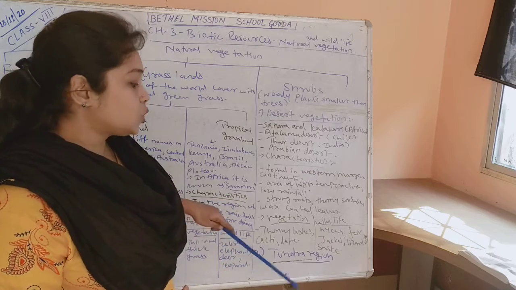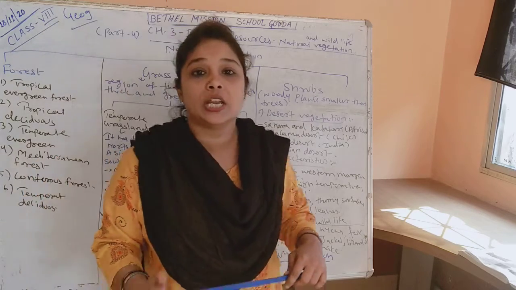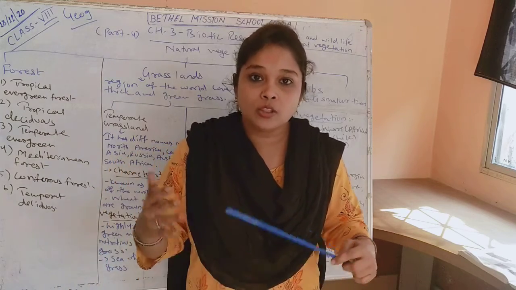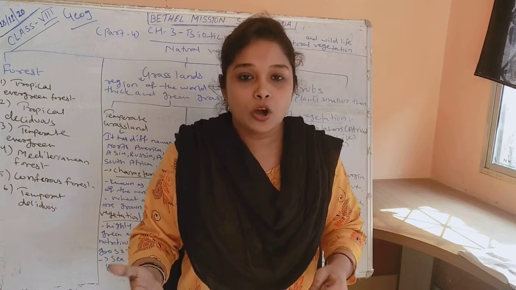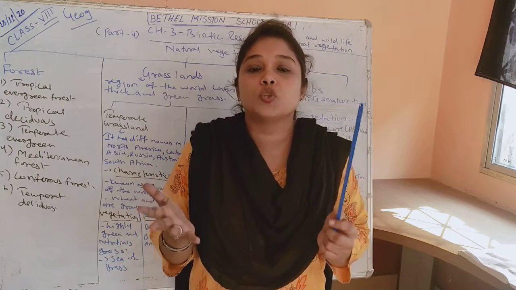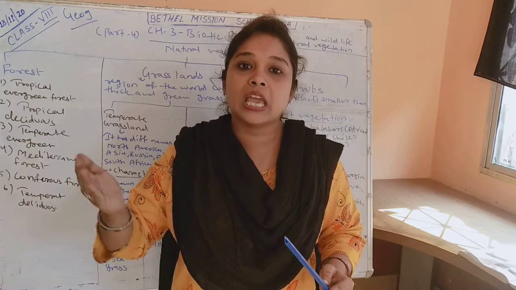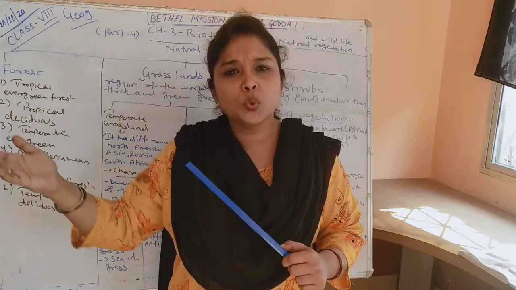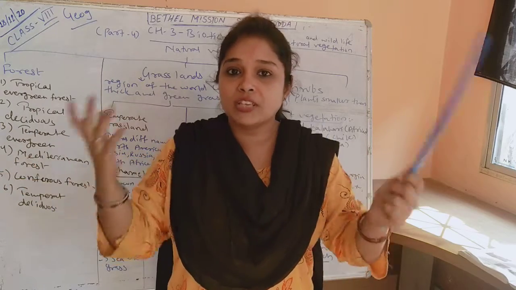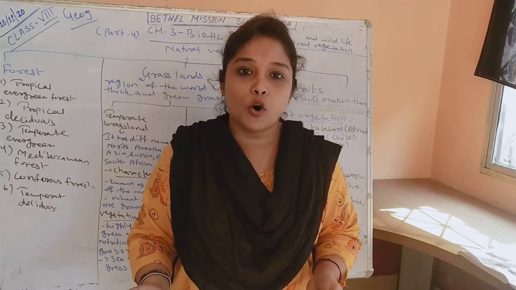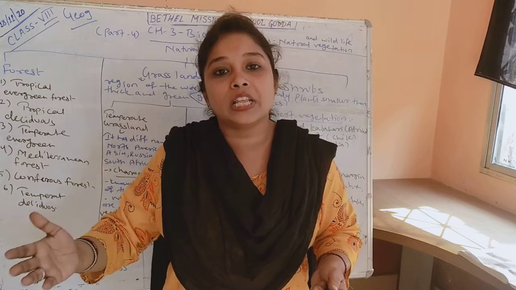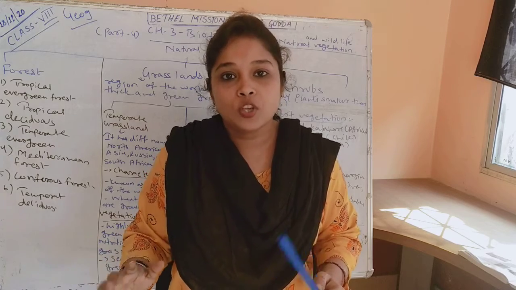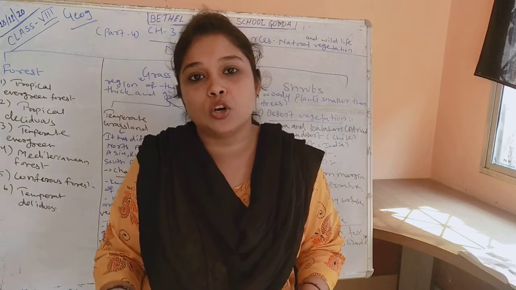Now the second vegetation is the tundra region. Opposite to the desert vegetation, there are certain regions which are highly cold regions where snowfalls are there, and those regions have tundra shrubs, or you can say shrubs which are known as the tundra region. Like you can say North America, and then you can say the US, England, where there is heavy snowfall. In this heavy snowfall, there are certain trees which are not very tall and not very short. They have an average height. So they are called tundra vegetation or the tundra region.